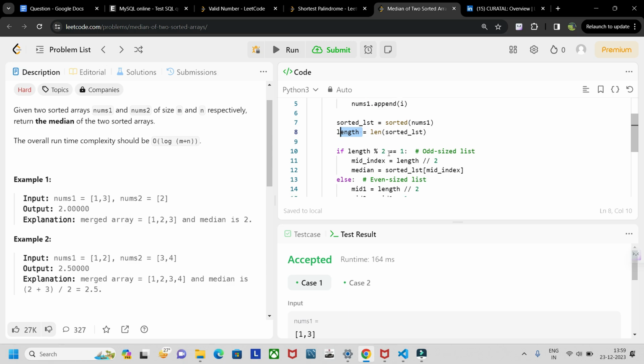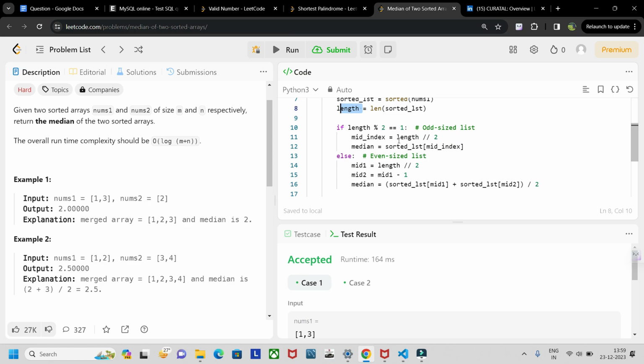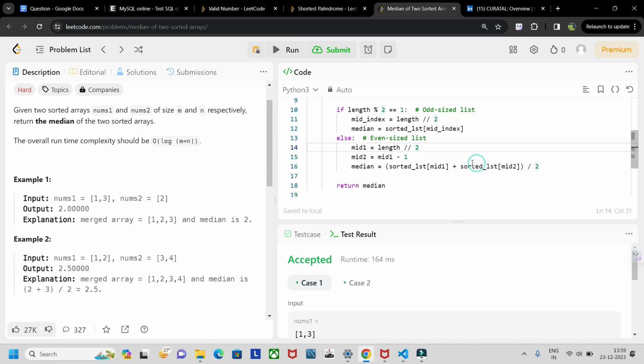Now if the length is odd, then the list is odd sized, so we can directly find the middle element, that is length divided by 2, and the median is directly this. Else, for even size, mid1 is len by 2, and mid2 is mid1 minus 1, basically the prior element.